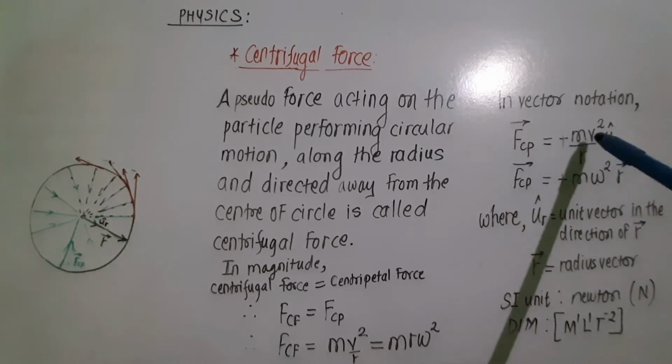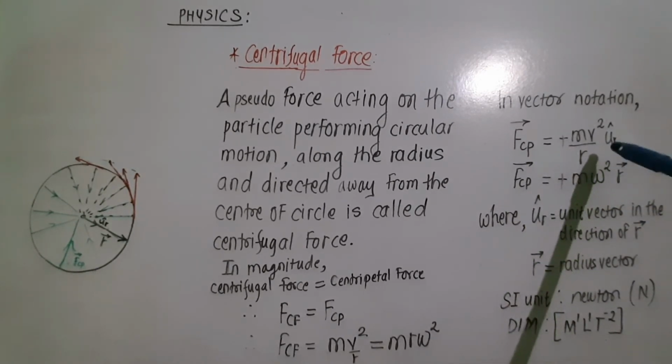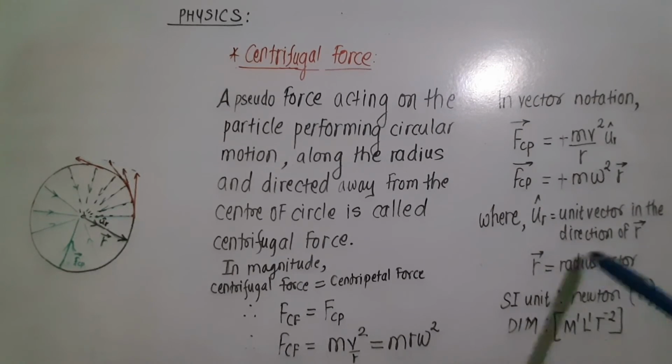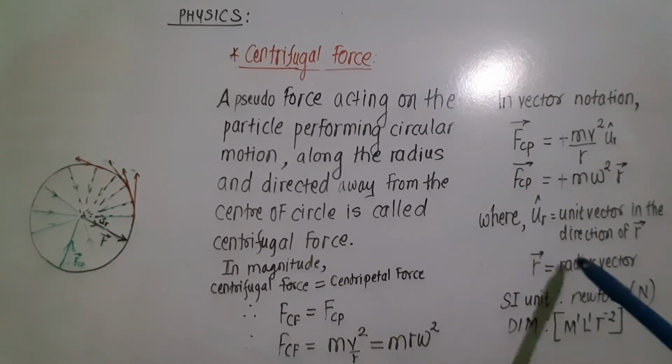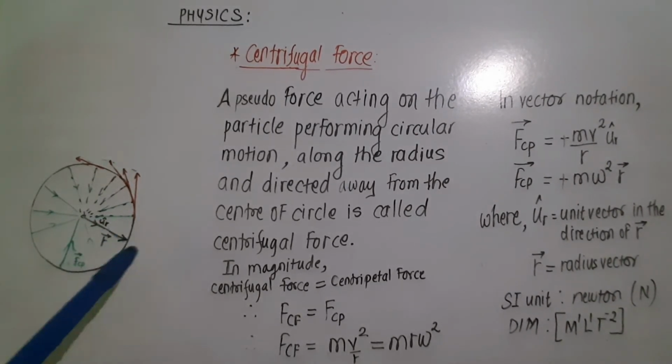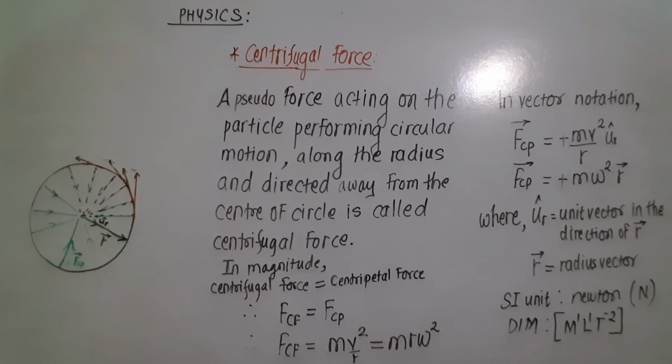It is equal to m v square upon r vector ur, where m v square upon r is its magnitude and vector ur is the unit vector in the direction of the radius vector. So remember, centrifugal force is always in the direction of the radius vector, that is away from the center. SI unit is the same, Newton, and dimensions are 1 in mass, 1 in length and -2 in time.